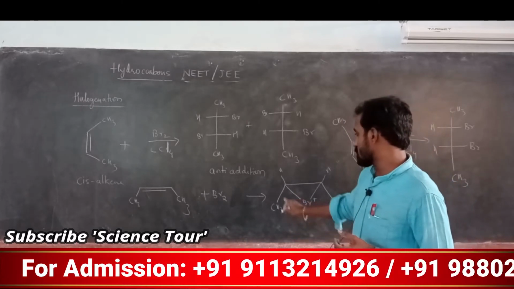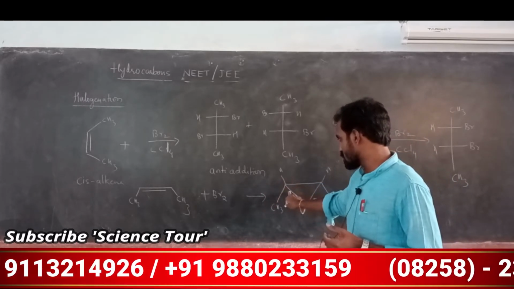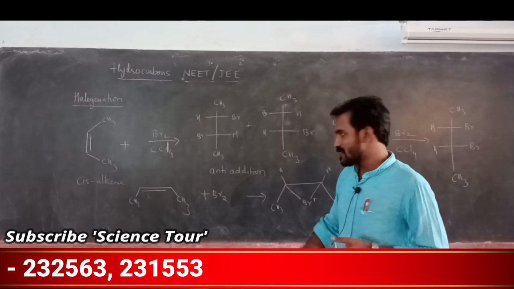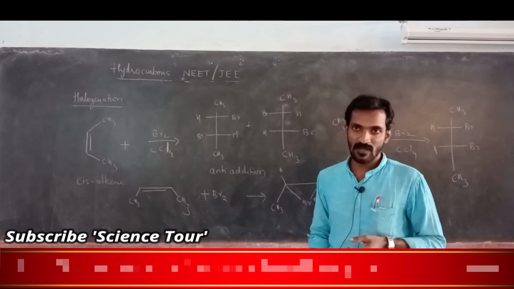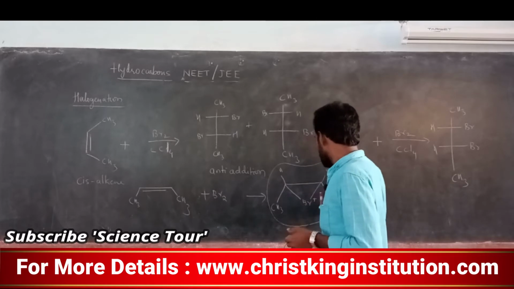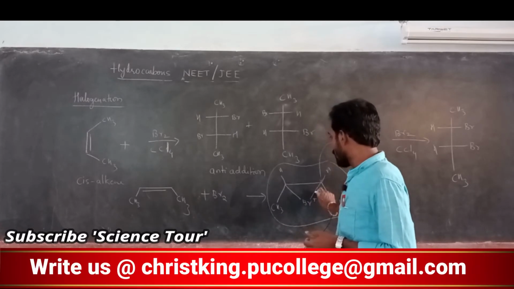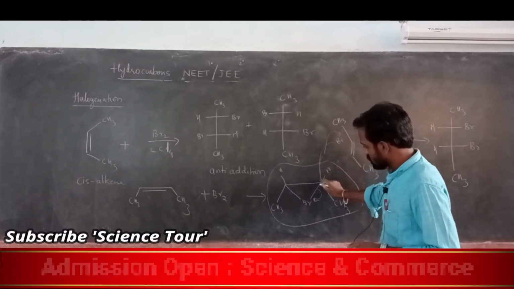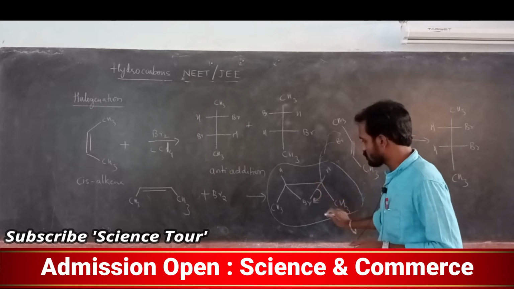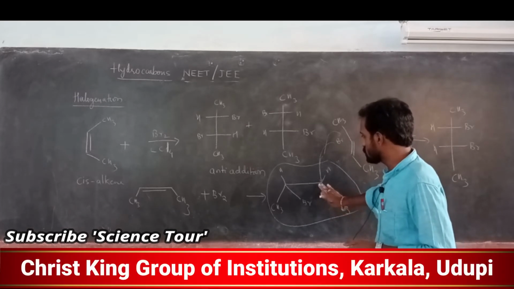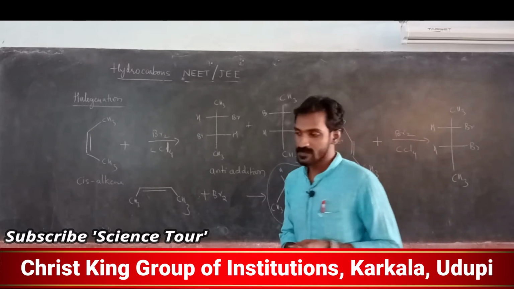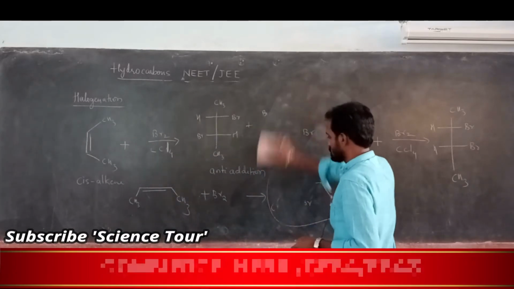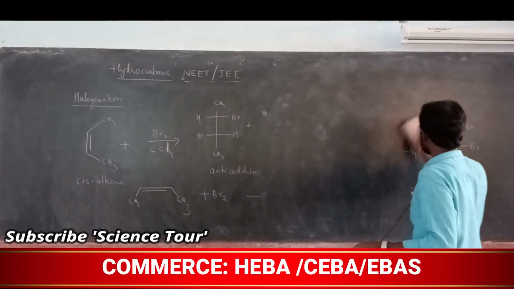So if another bromide is coming to attack from the same side, it is not possible, because the methyl group is already there, this bulkier group is already there, and it forms a bromonium ion. So it will come and attack from the back side like this, and this bond breaks. Another bromide will attack from the back side, this bond breaks, and it will move to this bromide, and Br plus becomes normal. So I will show you this separately. These are not all that important, but for your understanding, the more you understand, the more you can solve.